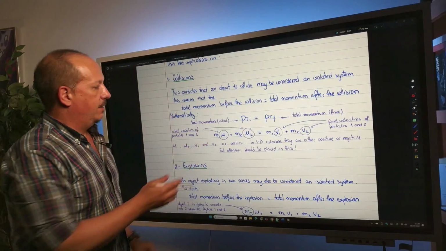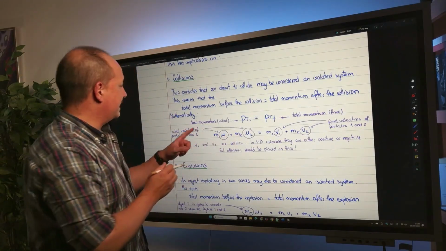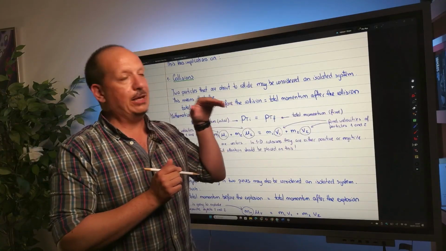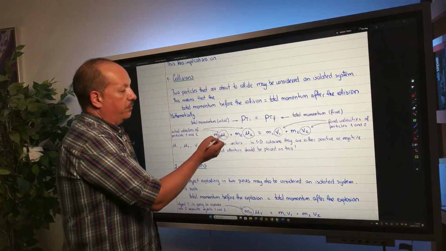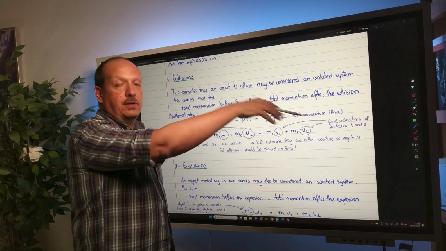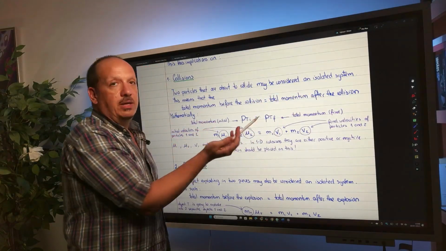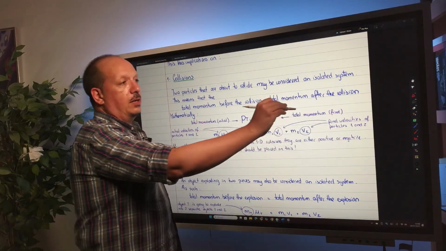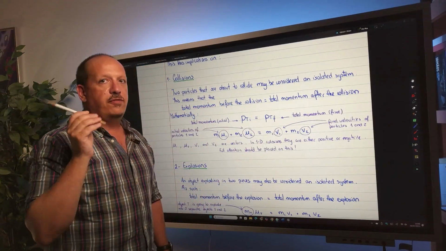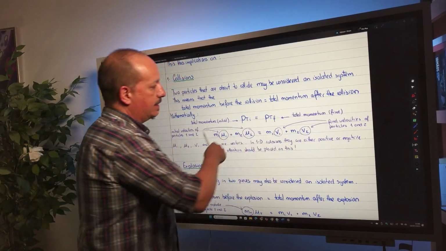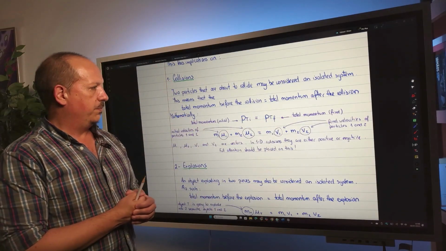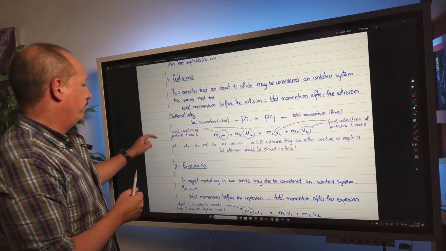If you understand that these are vectors and the signs will matter, okay? Don't forget, in one dimension, you define what positive is. So you need to think of each one of these. If they go in the direction that you decide is positive, these are going to have positive values. Or if they are moving in the opposite direction, these are going to have negative values. If you never forget that and you apply this, then this equation is going to be used in all situations. What about explosions?